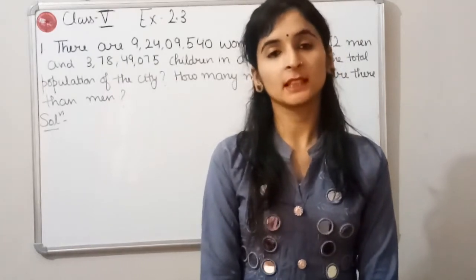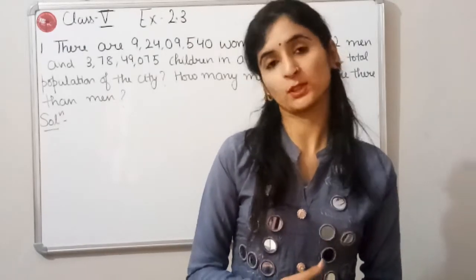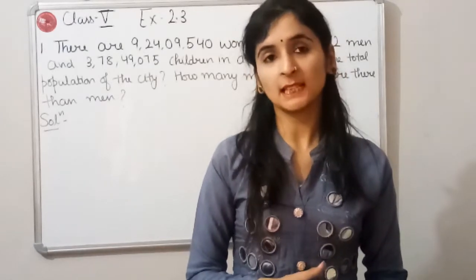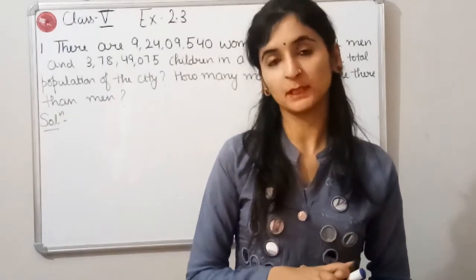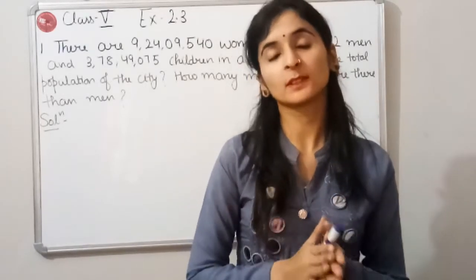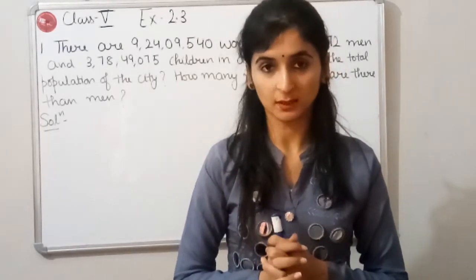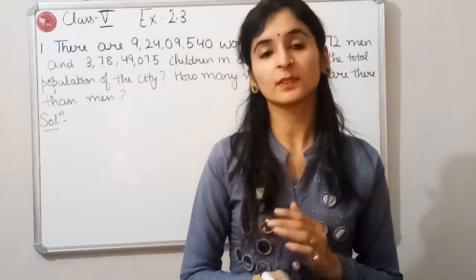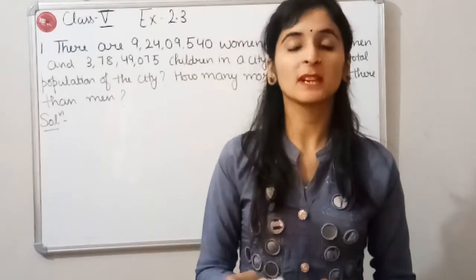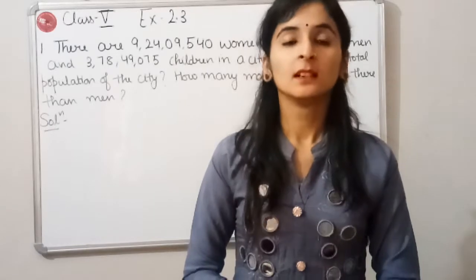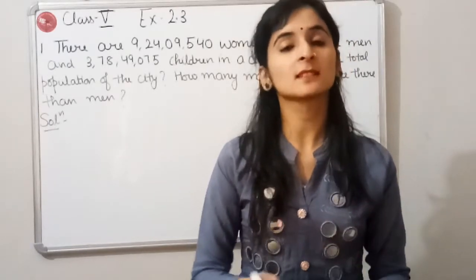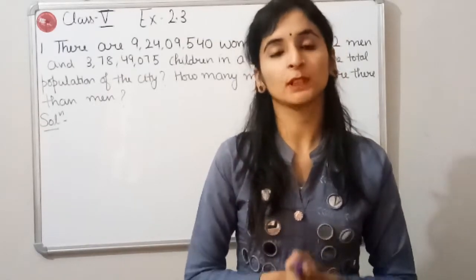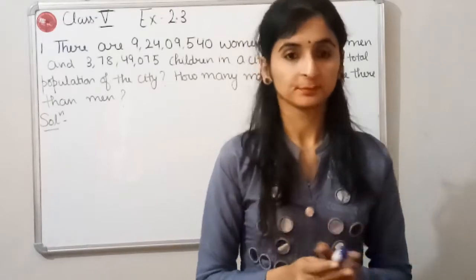Okay, so children, yesterday we had done the rest of the questions which were left from exercise 2.2. After that I had explained with the help of an example how to solve the word problems of addition and subtraction. I hope that was clear to you. So now today we are going to start with exercise 2.3, which is based on addition and subtraction word problems, or you can say addition and subtraction in real life. Fine. So let us start with our very first question from exercise 2.3.